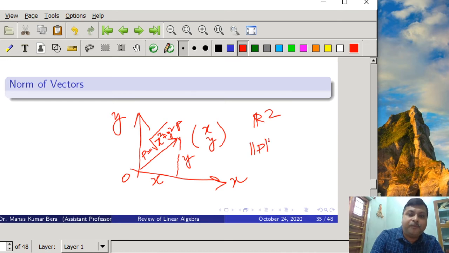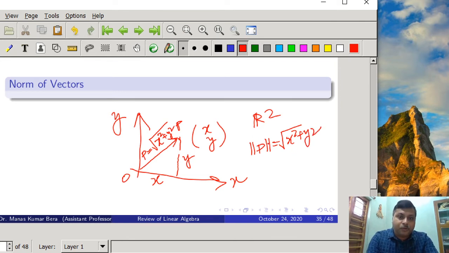So norm of p is equal to root over of x square plus y square. Whenever we write a norm of p, it is a number which is real and positive; no longer is it a vector. So through this norm we are assigning a positive scalar number to the vector.